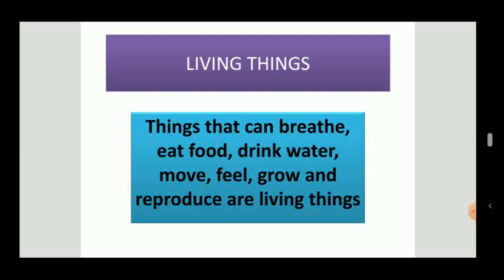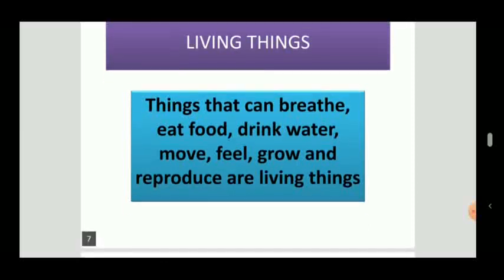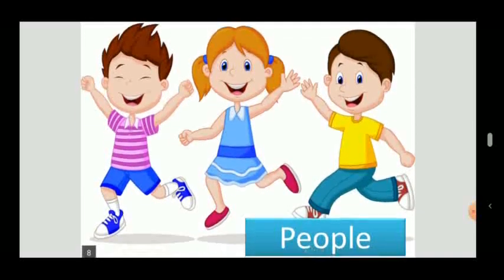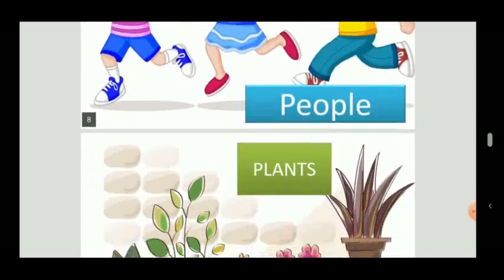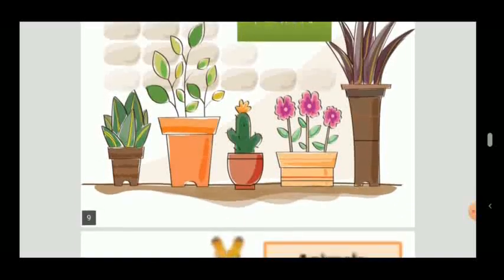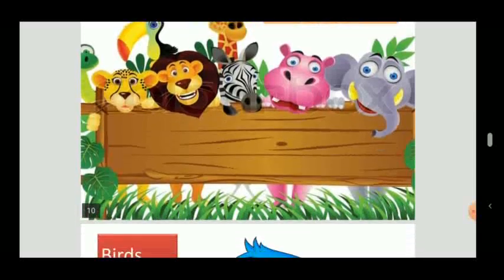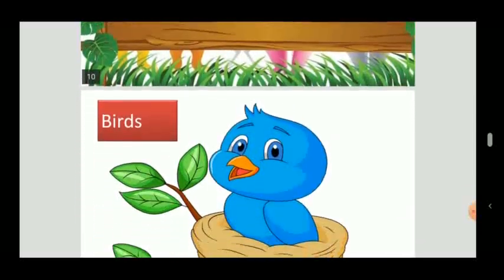In living things, we learn about things which can breathe, eat food, drink water, move, feel, grow, and reproduce are living things like people, plants, animals, birds.